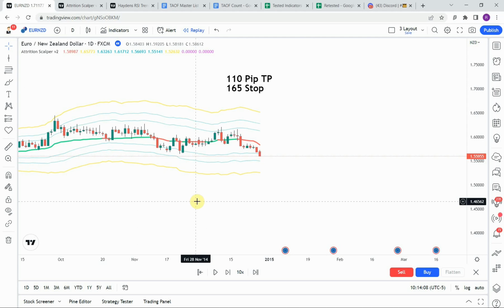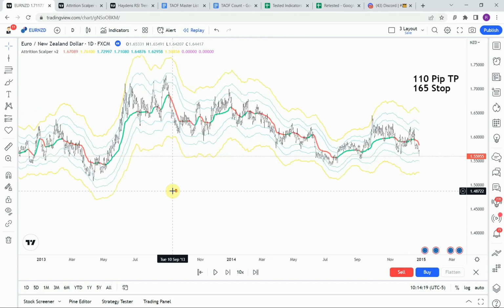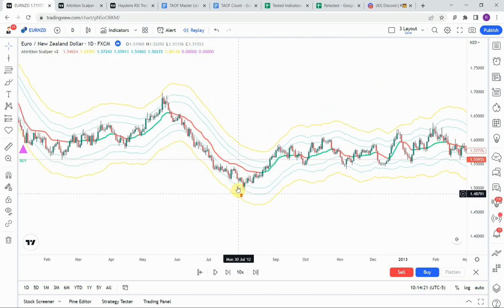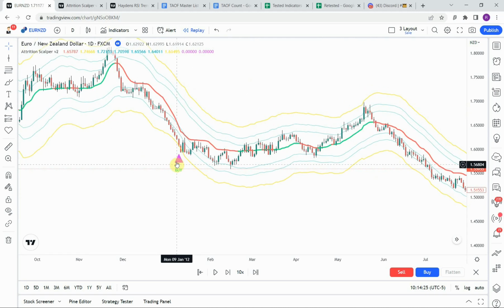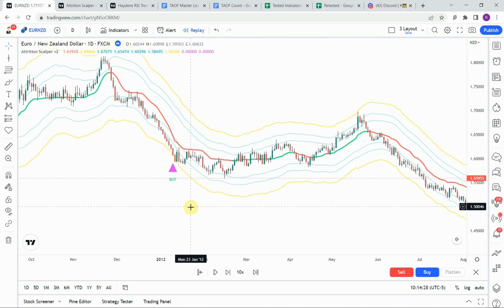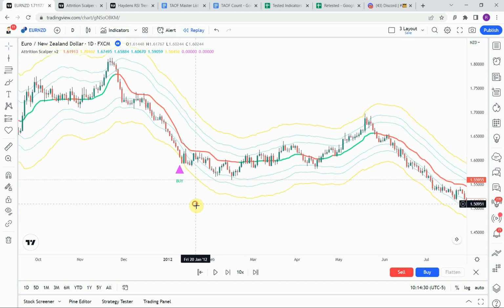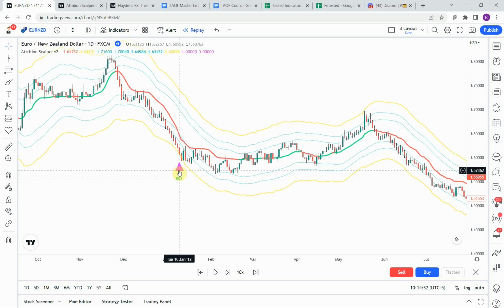I also recognize that it is a scalping indicator and we are using it on a daily time frame, and so that can obviously cause some issues as far as getting a reasonable number of trades. But let's go ahead and scroll back here. You can see visually the indicator here, and I believe, and the creator can correct me if I'm wrong, that these purple triangles here are actually notating when we get a break and close of the yellow bands here.